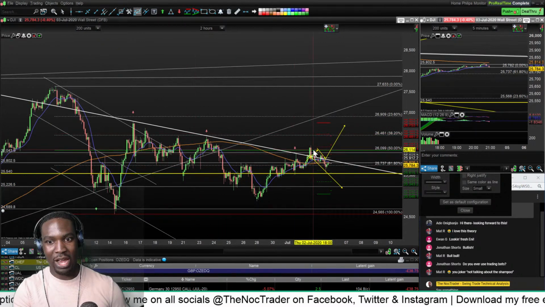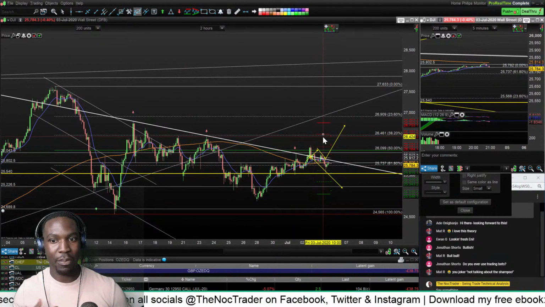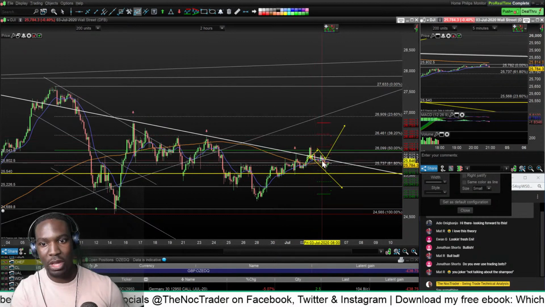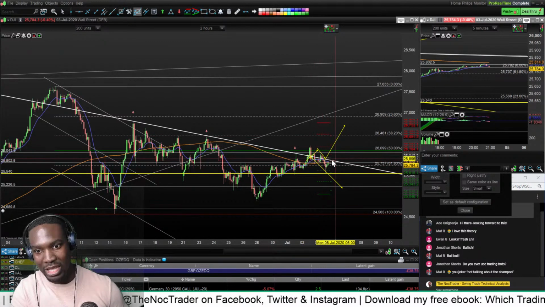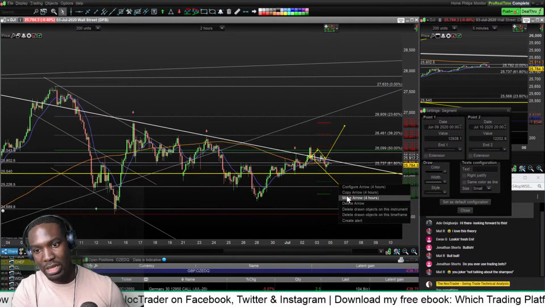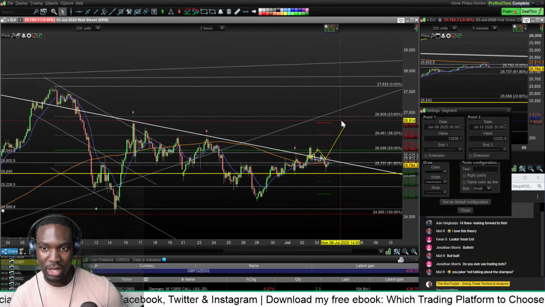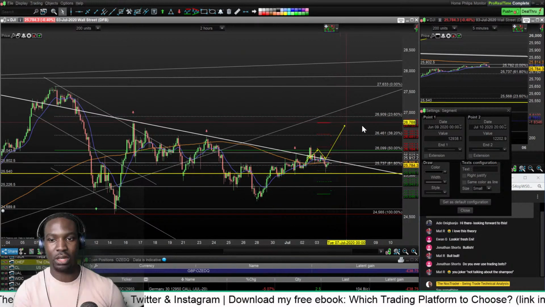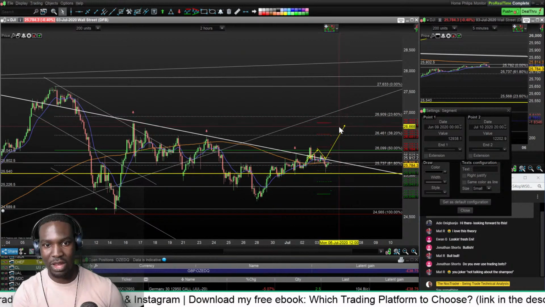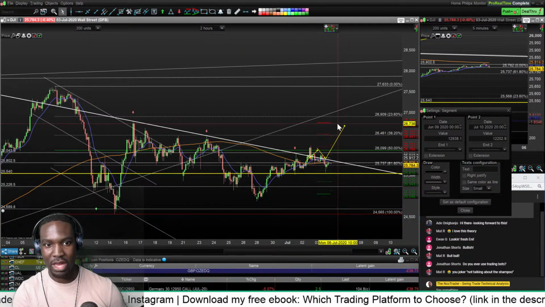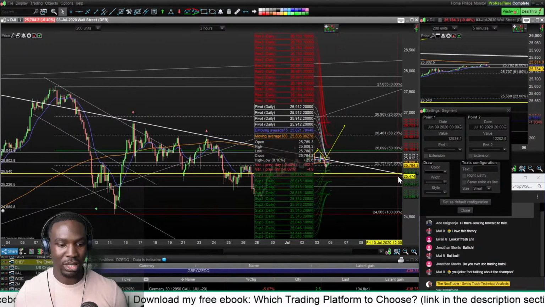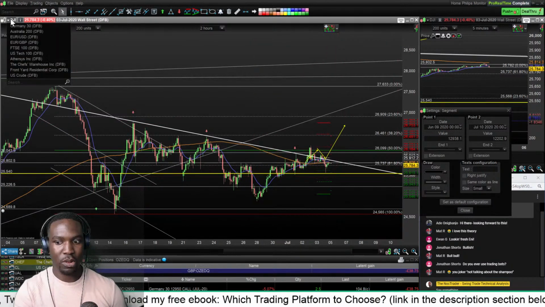Once it broke out, it would have done the same thing the DAX did, in my opinion. I believe it would have climbed up, retraced back down, and done what the yellow line did, but it didn't do that. So I'm just going to delete this one because I don't really think it's bearish. I believe it's going to play catch up and start climbing again. I don't know where this one's going to go. Maybe to around this area here, but I don't know. But like I said, I think all the major indices are bullish right now.